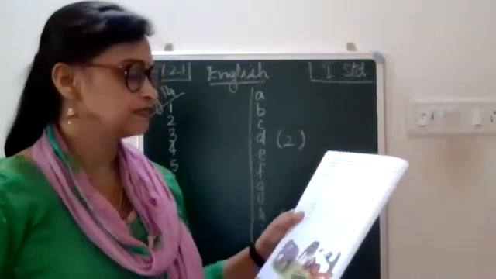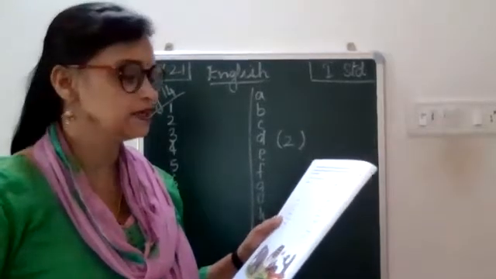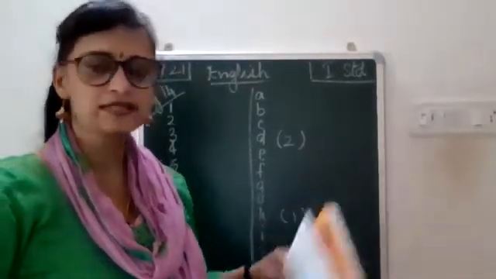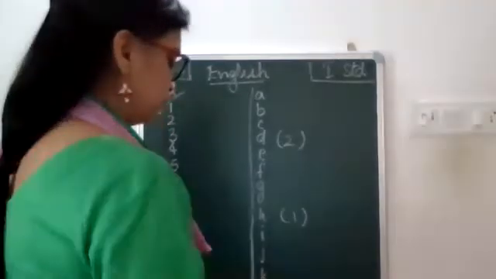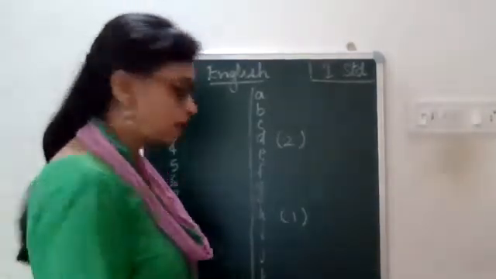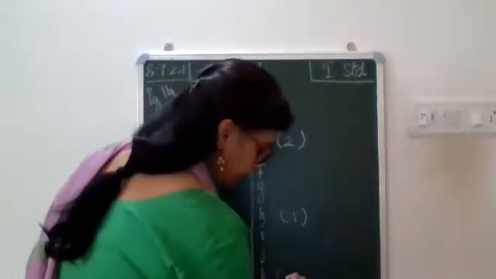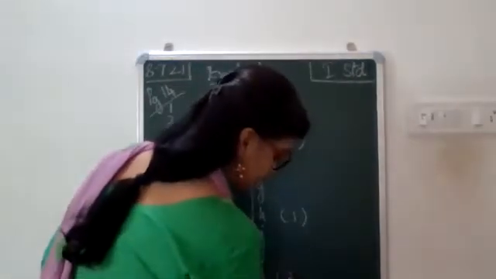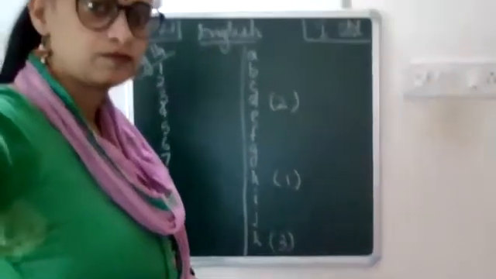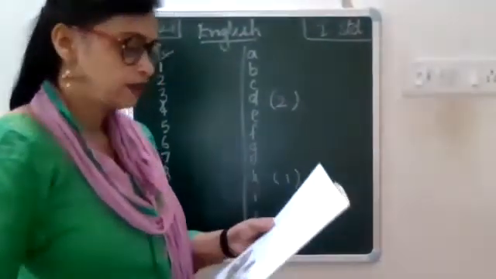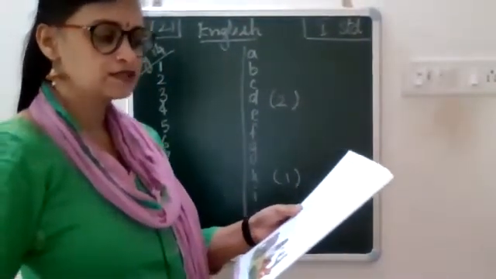Okay, next, third one, cow. What is a young one of a cow called as? Calf. Yes, it is called as a calf. That is K. Okay, next to K, open a bracket, write 3 and close the bracket.